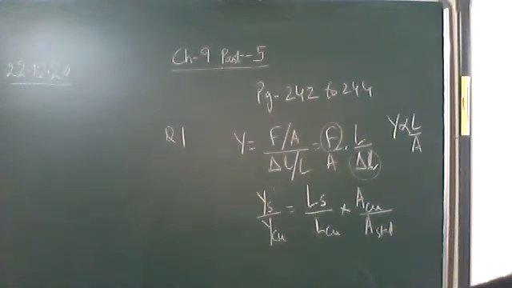Then question number 5. Two wires, diameter is given, one made up of steel and the other made up of brass, are loaded as shown in the figure. The unloaded length of the steel wire, that is the original length of steel wire, is 1.5 meters and that of the brass wire is 1 meter. Compute the elongations of the steel and the brass wire. So here you have to find out the increase in length.